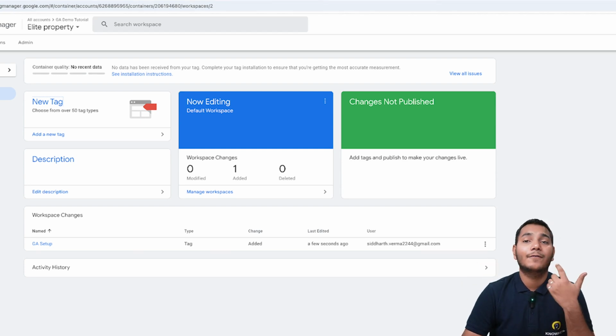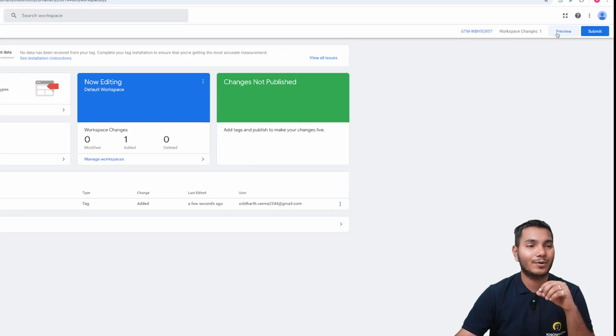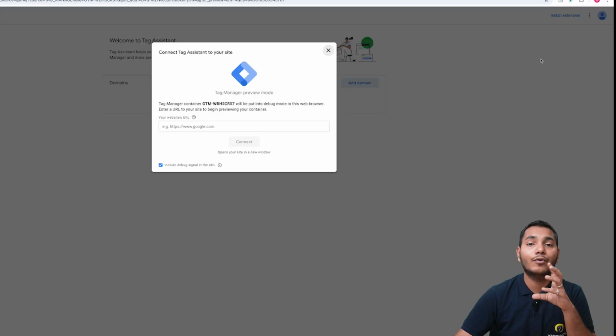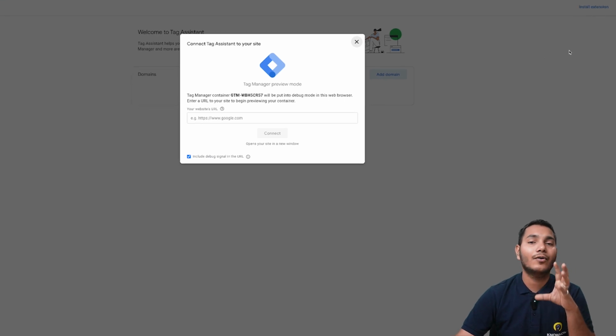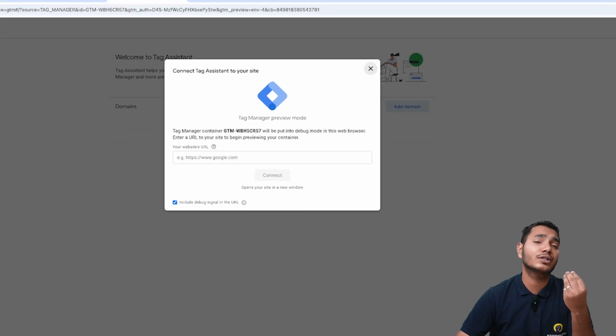Now as you can see, I have only set up this tag, but we haven't published it yet. So here you can see two buttons, one is preview and another is submit. Now I will click on the preview option to test whether it is working or not, right? Now as we click on preview, we have to install one plugin, that is named Tag Assistant, right?